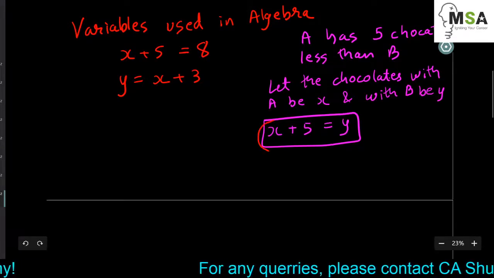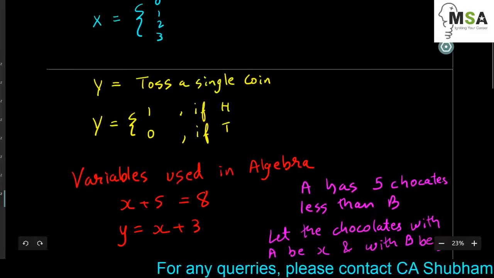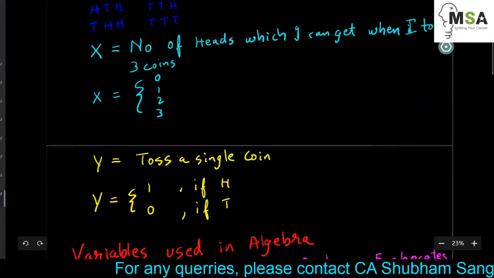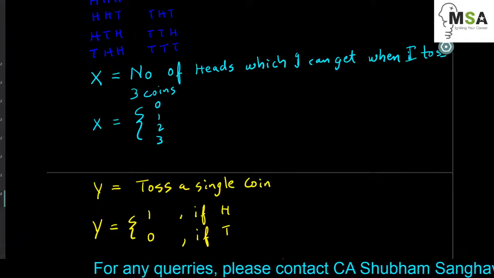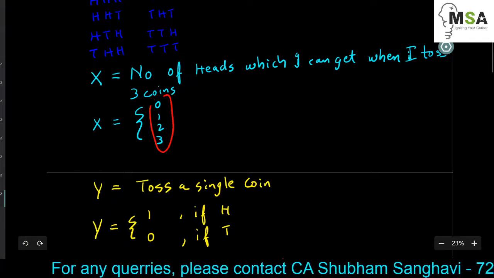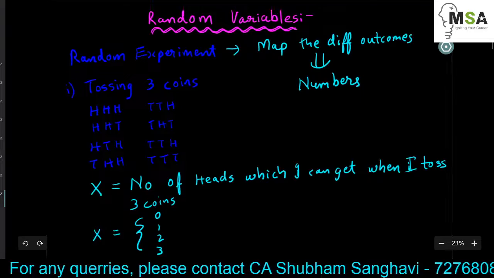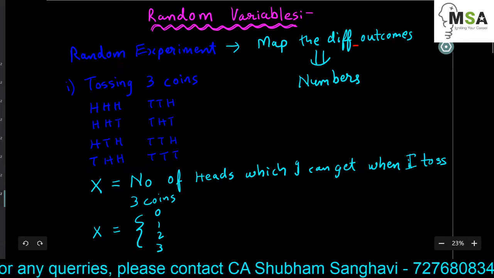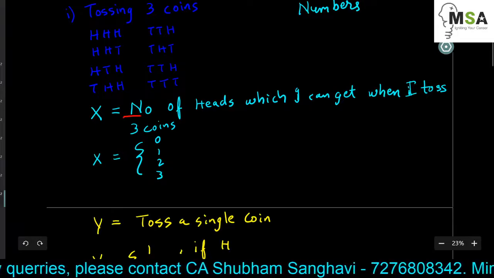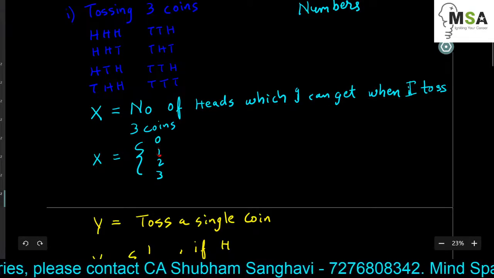We solve this equation to find the values of the variable, to find a certain single value of the variable, whereas in random variables there is no single value of the variable. There are different values of the variable which can assume different probabilities, because since we are discussing a random experiment, the outcomes will have certain probabilities attached to themselves. So basically when I say the number of heads which I can get when I toss 3 coins, x is equal to 0, 1, 2 and 3.